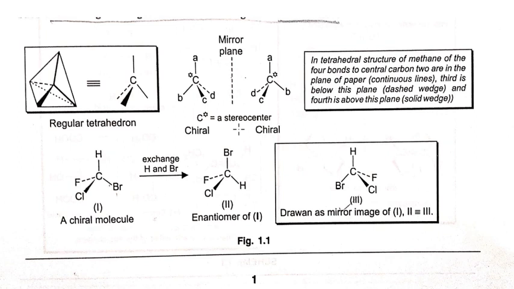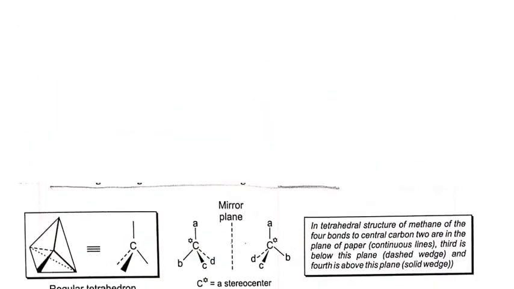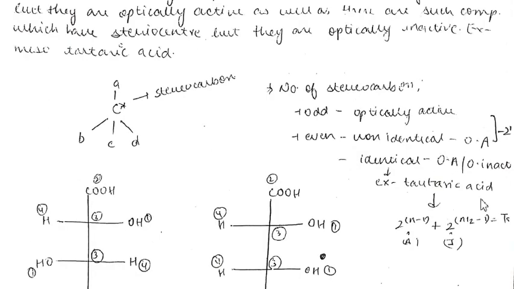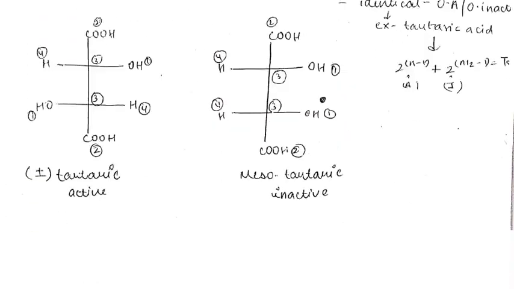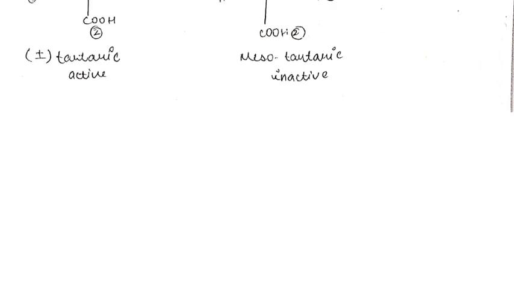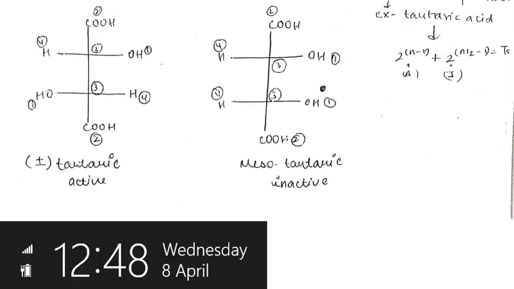If we have a compound, it has different stereoisomers. But if we pick any two, three or four structures and they are not mirror images, then they are known as diastereomers. This point can be cleared by using the example of tartaric acid. Here we have tartaric acid as an example. This structure is tartaric acid. This one is carbon number 1, 2, 3 and 4.